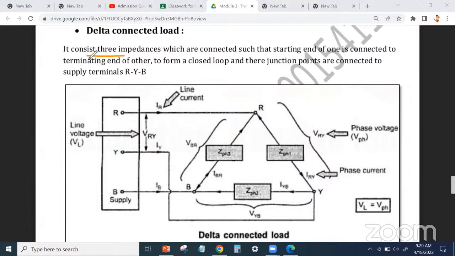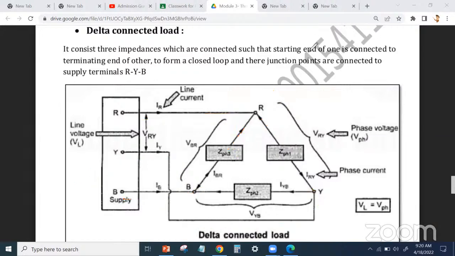ठीक है? So it consists of 3 impedances which are connected such that starting end of one is connected to the terminating end of the other, to form the closed loop. So this is closed loop. Star में कैसा था? This is not a closed loop. This is open. But यहाँ पे is a closed. Delta is a closed. There is no path to go inside. And their junction points are connected to the supply. तो यहाँ पे junction. ये दोनों यहाँ पे connect हुए, तो this is known as junction. This is connected to the supply. This is junction connected to supply. This is junction connected to the supply.